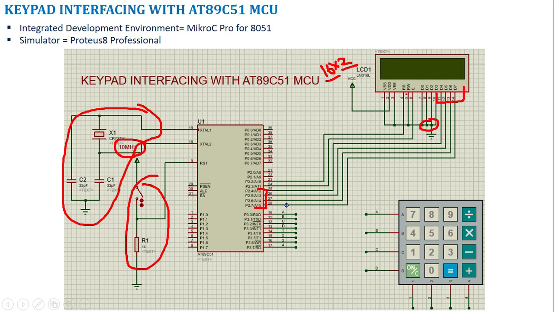And we have 3 control lines: RS, RW bar and enable. RS stands for register select. Register select means I have 2 registers: one is called the command register and the other is the data register.